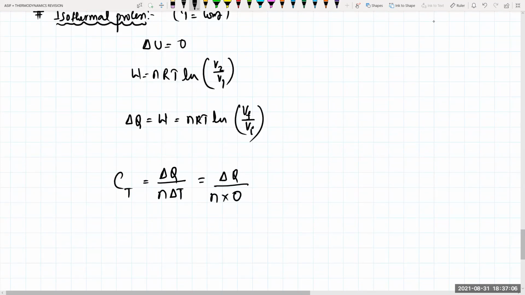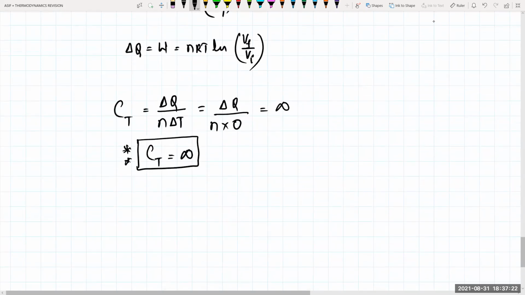Differentiation of delta T will become zero. Anything divided by zero will be what? Infinity. That means molar specific heat for isothermal process will be equal to infinity. Very important formula. Need to remember for the theory.